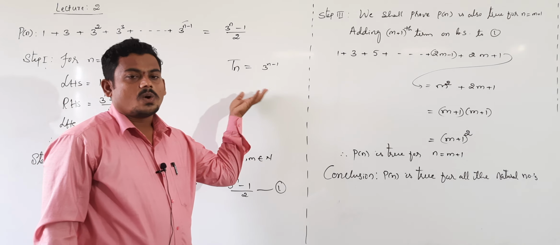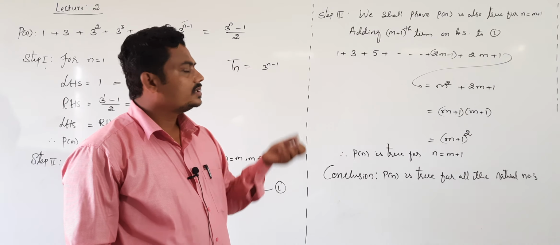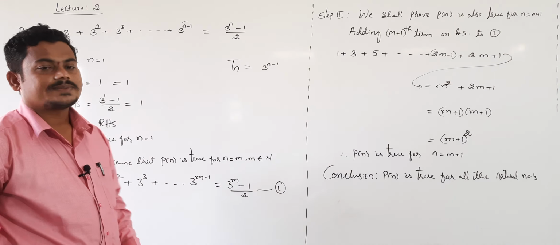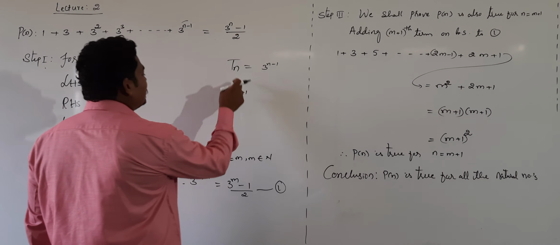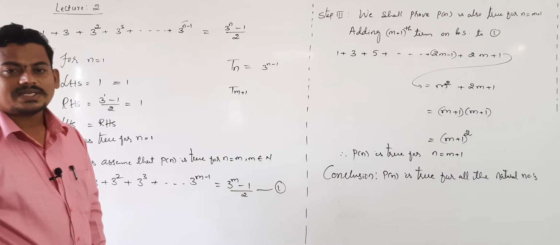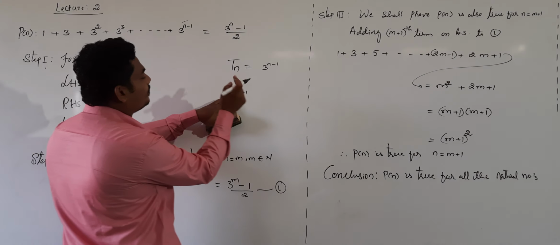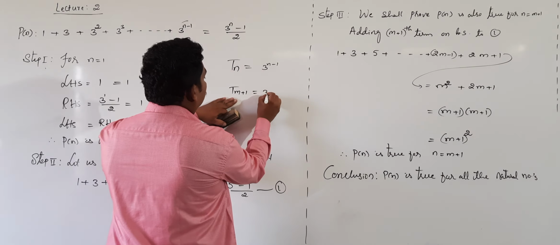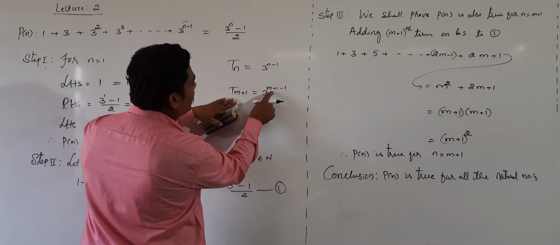The nth term is known, but we need the m plus 1th term. For that, what do we do? Just replace n as m plus 1. That's equal to 3 power m plus 1 minus 1.